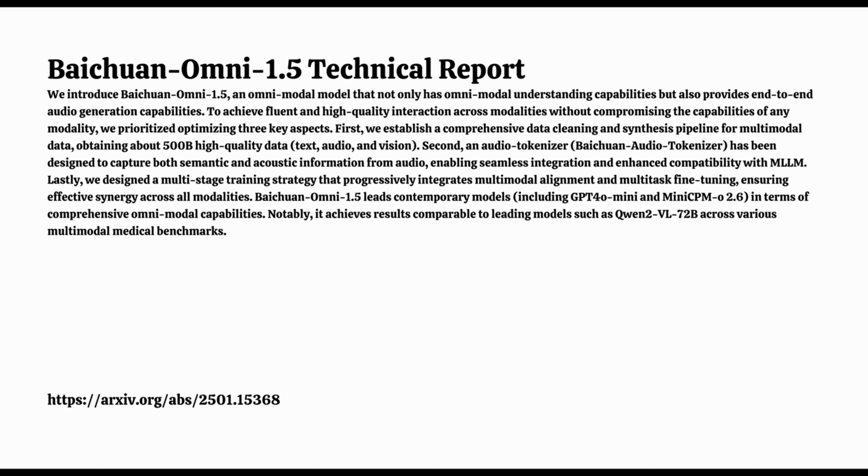Right. They're aiming to enhance the model's understanding capabilities so that it can grasp longer video sequences and even comprehend environmental sounds, like flowing water or birds chirping. So it sounds like they're really striving to give AI a comprehensive understanding of the world, including all those sounds that we might take for granted. Yeah, and their future research will focus on these areas as they work towards creating even more sophisticated and versatile models. It's clear that they see Baichuan Omni 1.5 as just a stepping stone on this path towards artificial general intelligence. And I think with its open source nature, the possibilities for collaboration and innovation are really limitless.